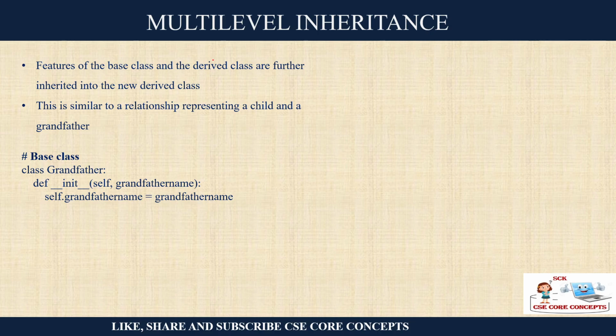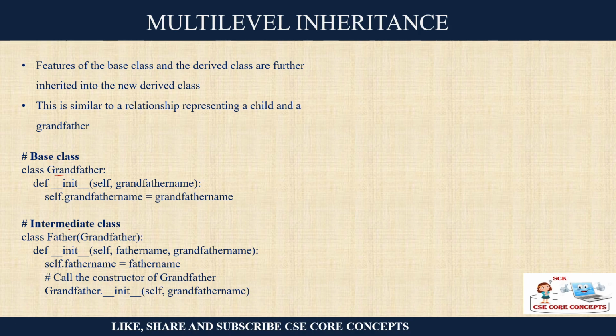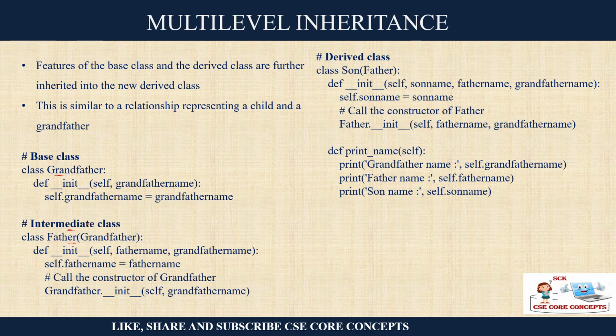Now you have another called multi-level inheritance. Now what is it? When you have more than one level, like let's say there is a class called grandfather, right? Now, there is an intermediate class father and there is a derived class son, right? So, indirectly, son will also inherit from grandfather.